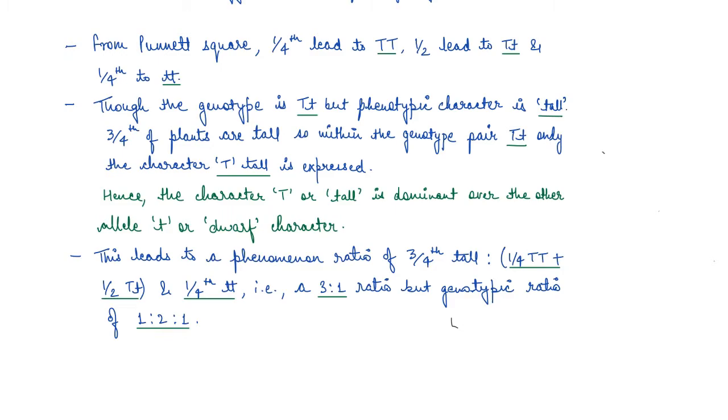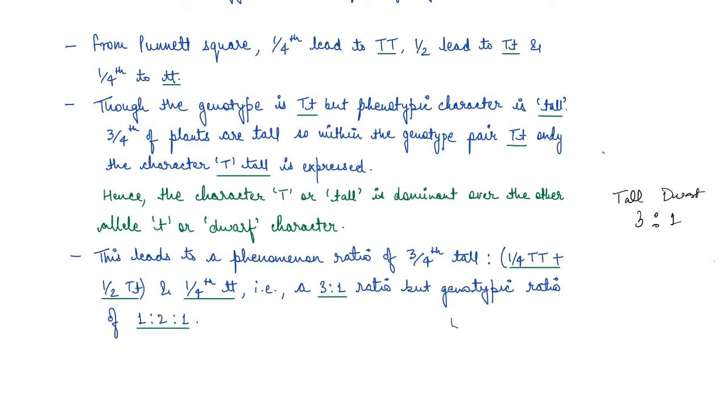So basically the character T or tall here is dominant over the other allele, which is small t or dwarf, right? So this leads to a ratio of 3 is to 4 and 1 is to 4. So I wrote that phenotypically the ratio is 3 is to 1 for tall is to dwarf, right?